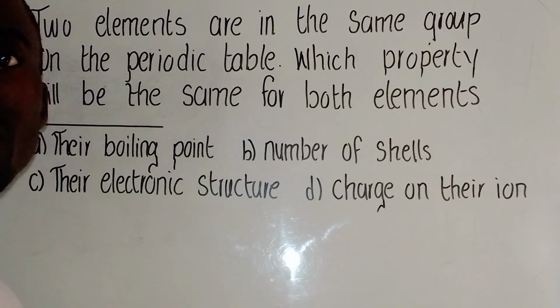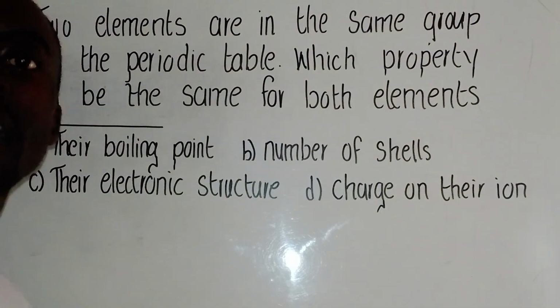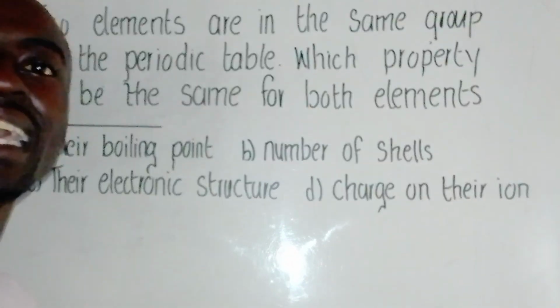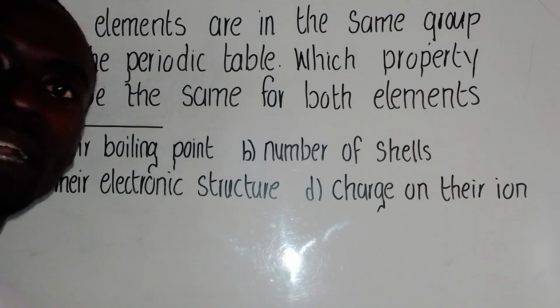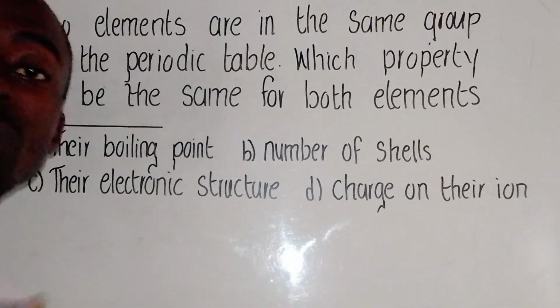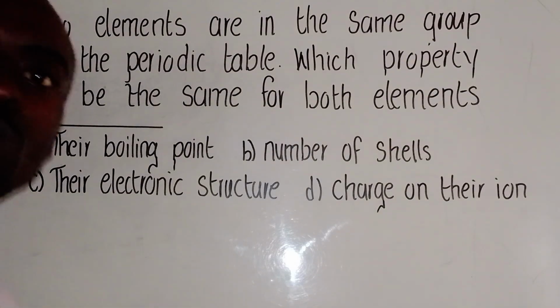Number of shells, they are different. Why? For example, if I pick again sodium and potassium, those cannot have the same number of shells. Why? Because of the difference in the electronic number or the atomic number, because the electronic number or the proton number determines the number of shells to be formed.